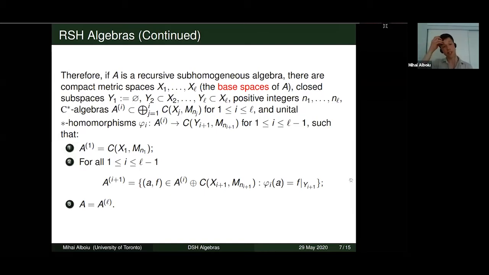Now, given a recursive subhomogeneous algebra, we can talk about it having a certain decomposition.